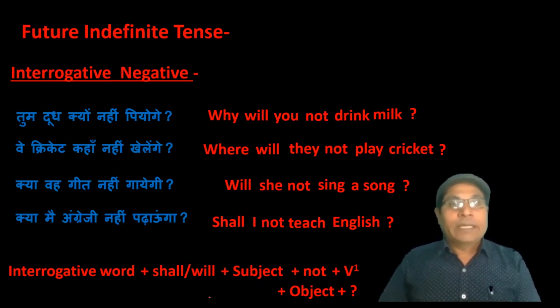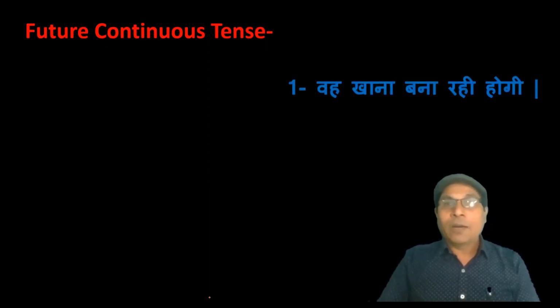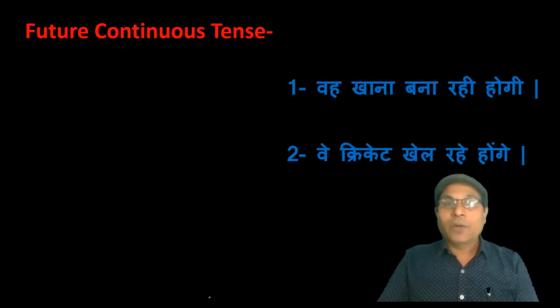The next tense is future continuous tense. What is future continuous tense? Actually, future continuous tense talks about an unfinished, ongoing action in future. It is used to talk about the action happening in the future. In other words, we can say that when a sentence refers the continuation of work in future, then there is future continuous tense. For example, वो खाना बना रही होगी, वे क्रिकेट खेल रहे होंगे.